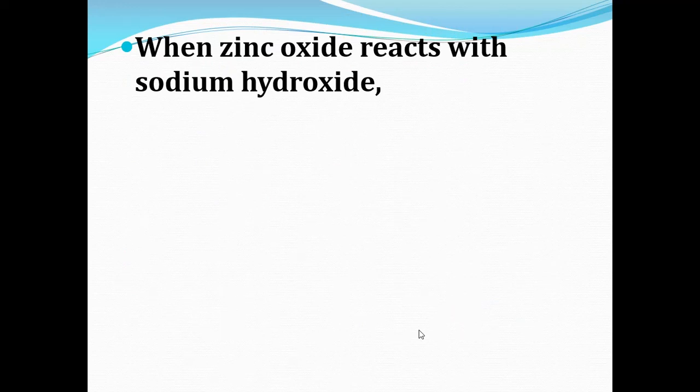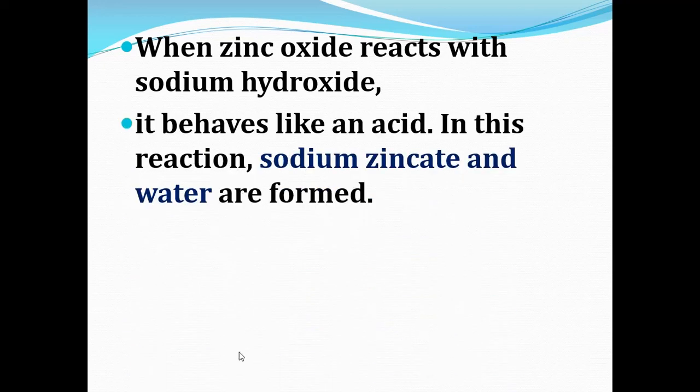When zinc oxide reacts with sodium hydroxide, it behaves like an acid. So when zinc oxide reacts with the base sodium hydroxide, it behaves like an acid, and in this reaction sodium zincate and water are formed. We know zinc oxide has amphoteric nature, so it can behave as an acid and a base.